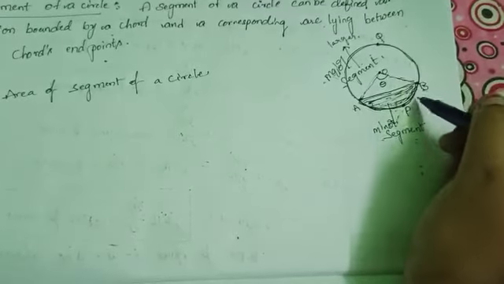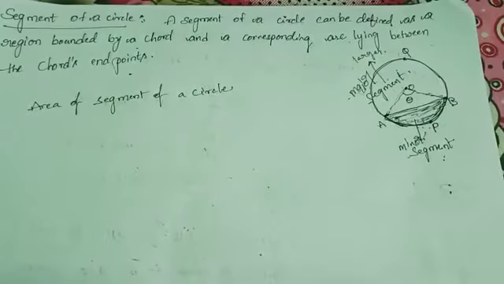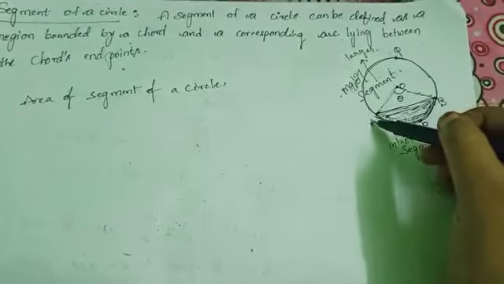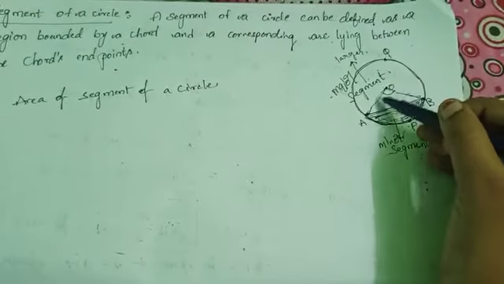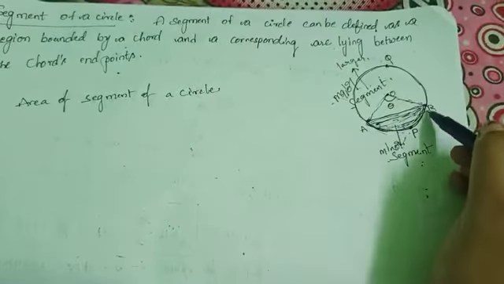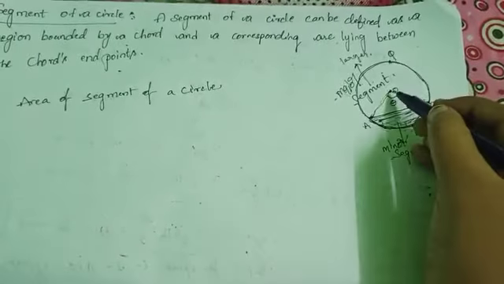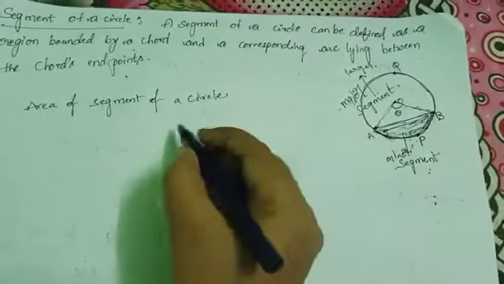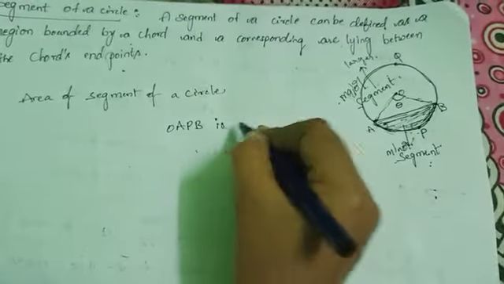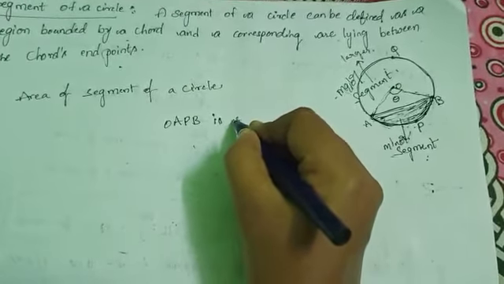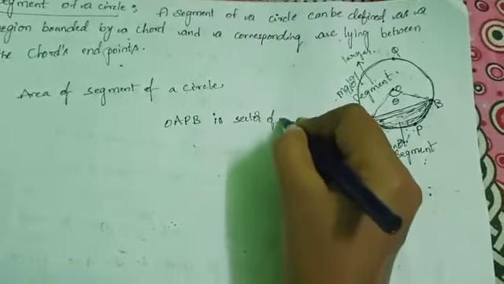We know the sector of the circle is the portion of the region lying between two radii and the corresponding arc. Here OAPB is the minor sector, or sector of a circle.